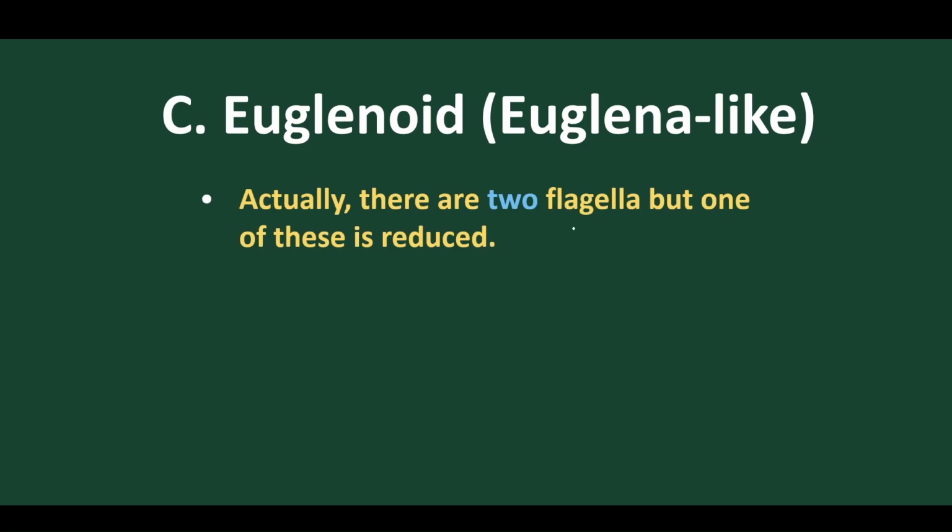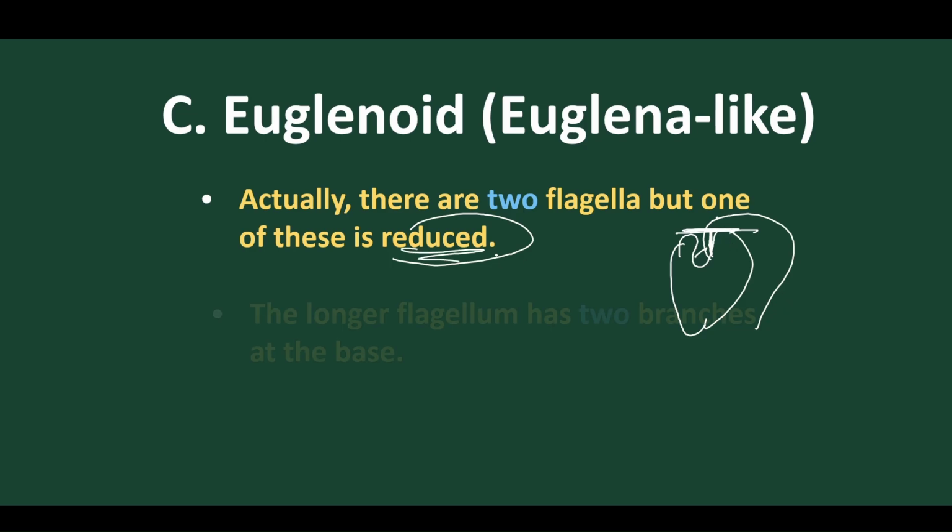Then we find there are actually two flagella, but one of these is highly reduced. For example, suppose this is the mouth part, the anterior part. One of the flagella moves out, but the other flagellum is very short and never comes out of the body. So two flagella are present, one coming out of the body, one within the body. Got it? So they are very reduced in nature.